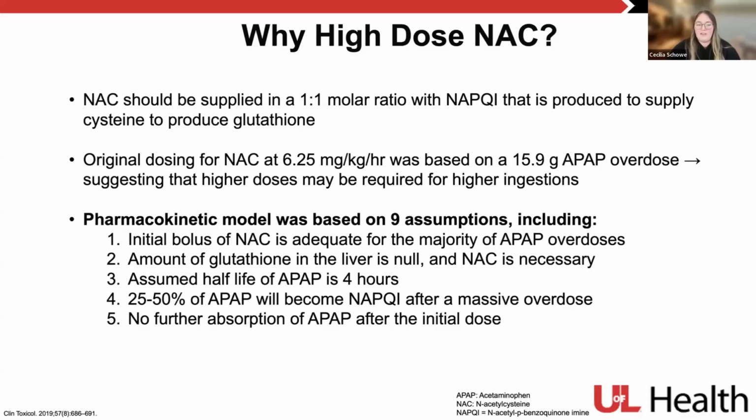And then finally, one of the last major ones is that no further absorption of acetaminophen will occur after that initial dose. So they used all these assumptions. These assumptions all play on the safe side of dosing, to assume almost the worst, and that we would need these higher doses.